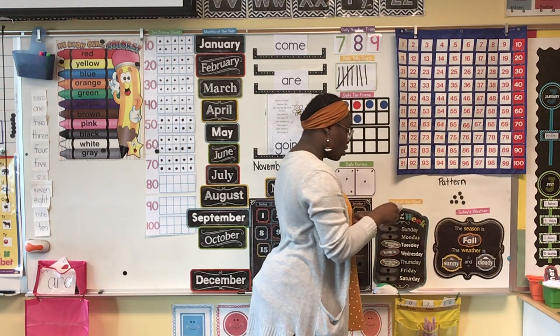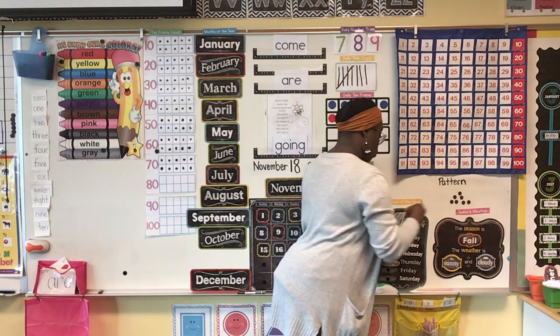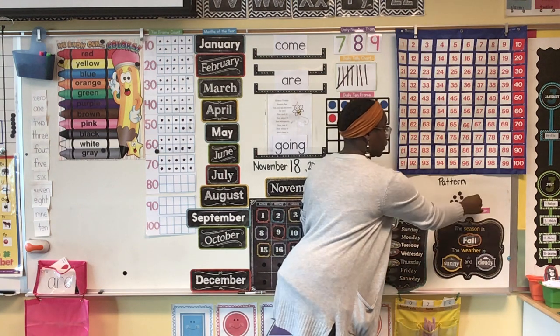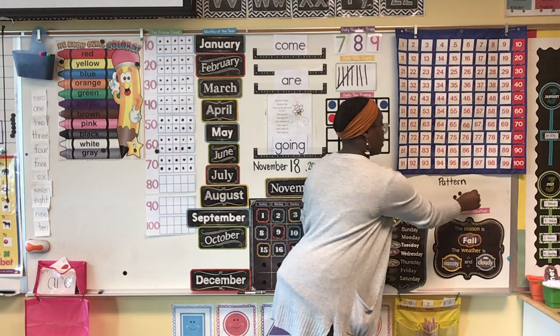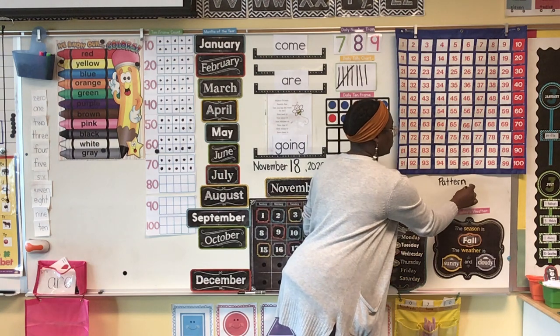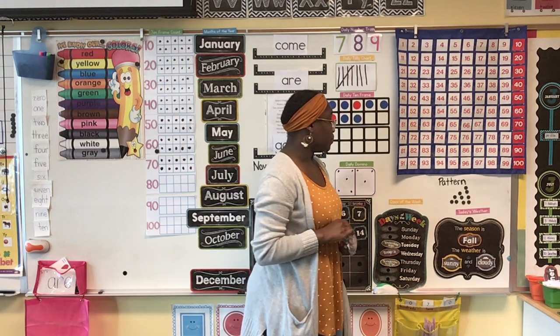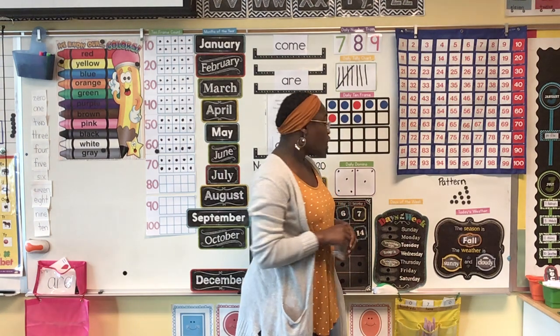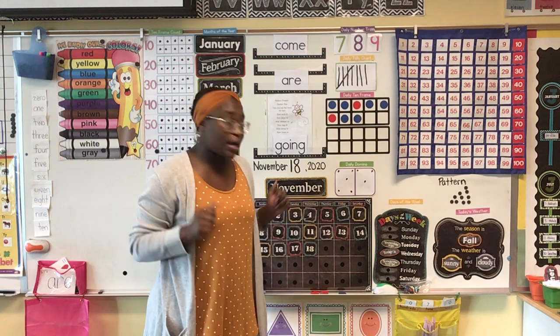So I'm going to have 4 magnets in the next row. This is how we do a growing pattern, okay? It's going to continue to grow each time. And the rule was that it grew by one more each time. Very nice job, friends.